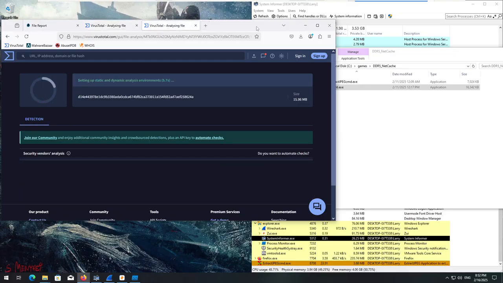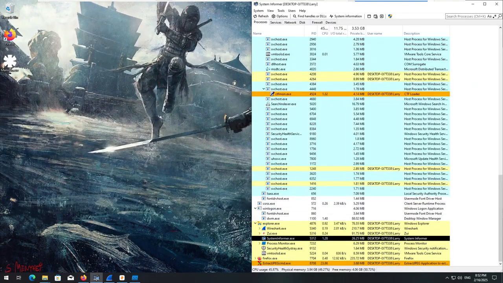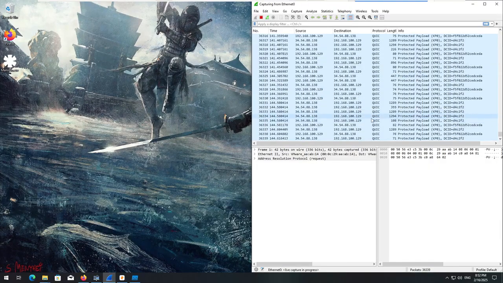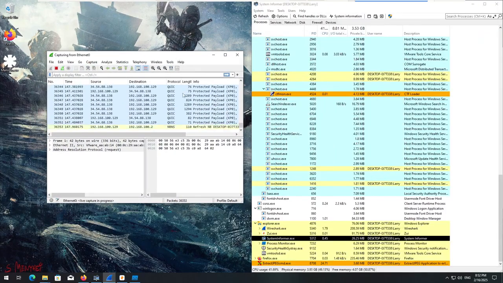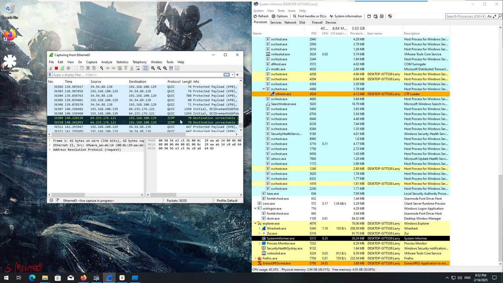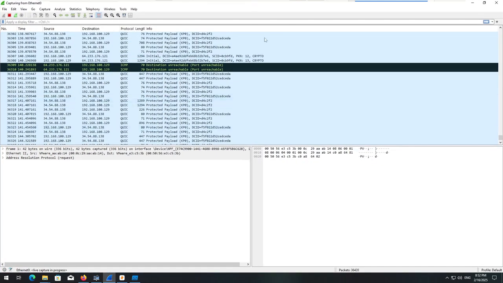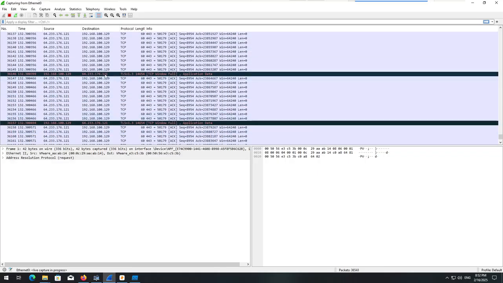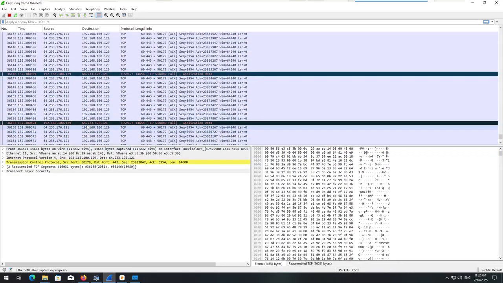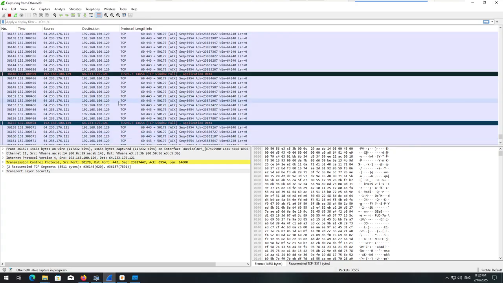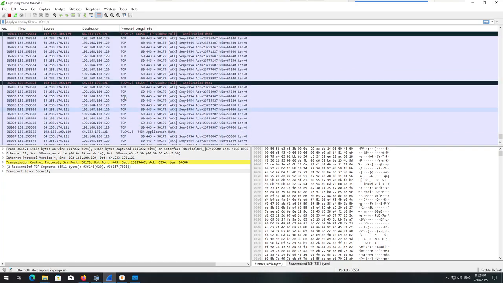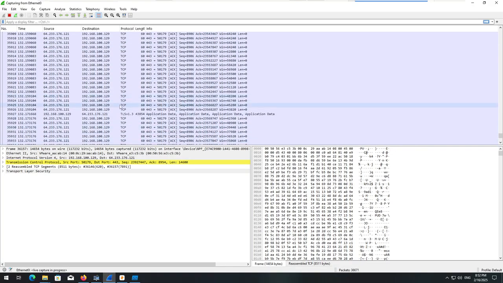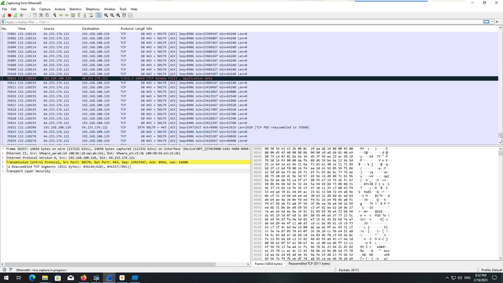So I'm going to let these analyze in the background, and we're going to take a look, I guess, at Wireshark. And yeah, we do have some interesting things going on immediately. One thing that we usually don't ever see is port unreachable. So if we maximize this, we got port unreachable, and if we scroll up, we've got some TCP Windows full, 64.233.176.121. We'll keep that IP address in mind because it's showing up very often. As a matter of fact, that's all this is.